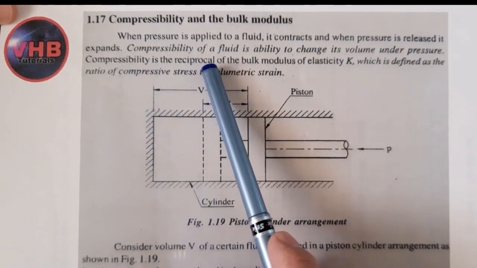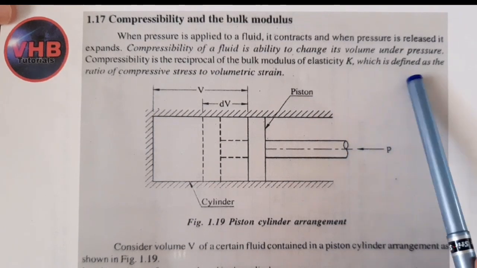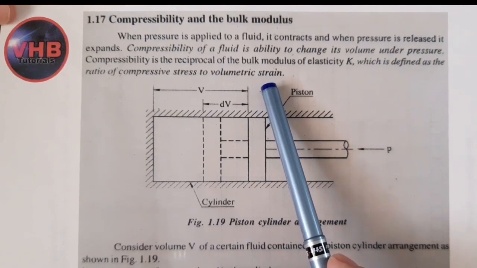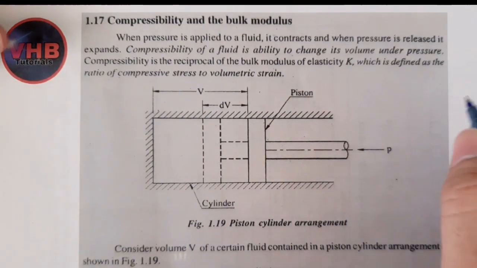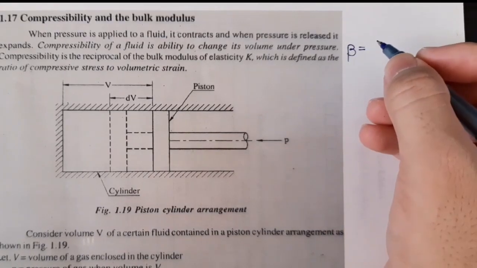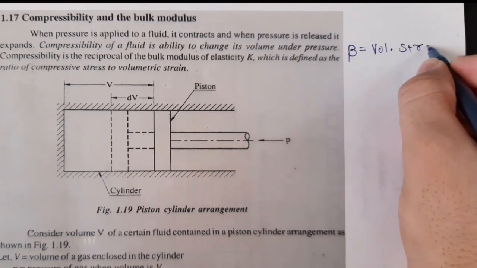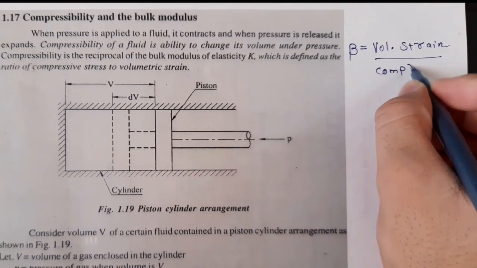Compressibility is the reciprocal of the bulk modulus of elasticity K, which is defined as the ratio of compressive stress to volumetric strain. Here compressibility is denoted by beta. So beta is the ratio of volumetric strain to compressive stress.